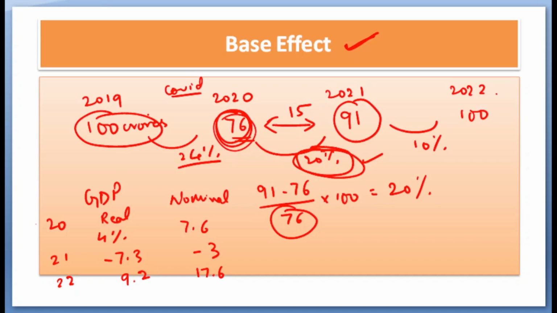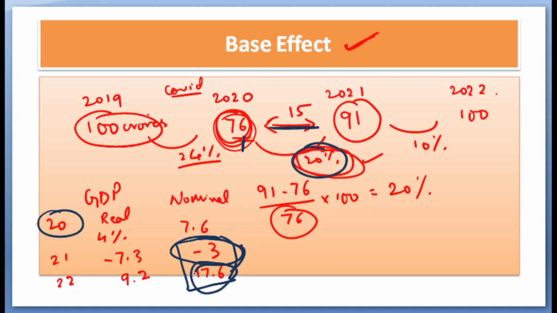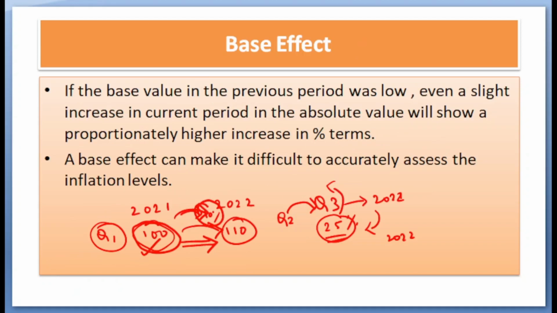Here we can observe that this shows a tremendous increase in the percentage increase of nominal GDP. In reality, the absolute value of the GDP is lesser compared to the 2020 levels, but because it fell to negative here, in percentage terms, the absolute value fell here, like in this example. Even a slight increase in absolute value here shows a tremendous increase in percentage terms, like the 17% here. That effect is called base effect, and the problem with that is it always leads to overestimating, and we cannot accurately assess what the inflation levels are, what the current GDP level is, etc.